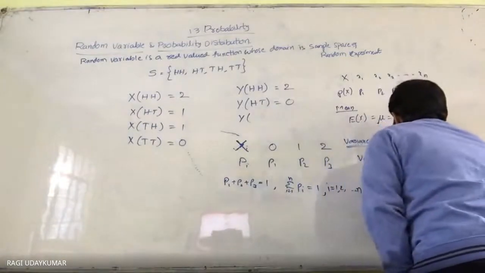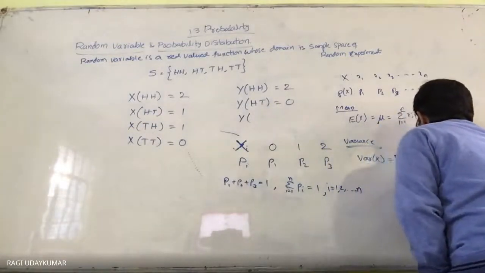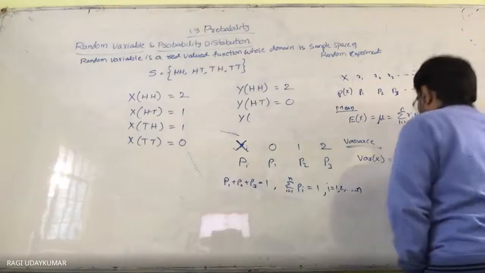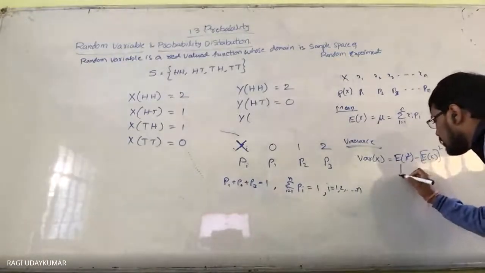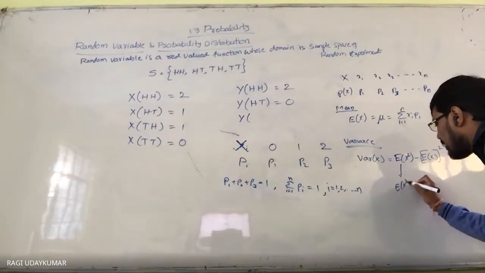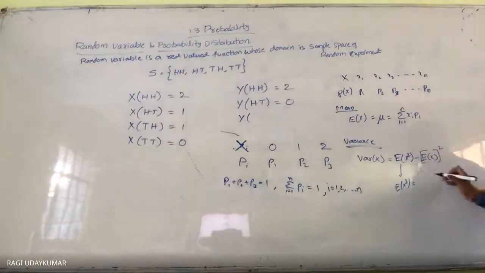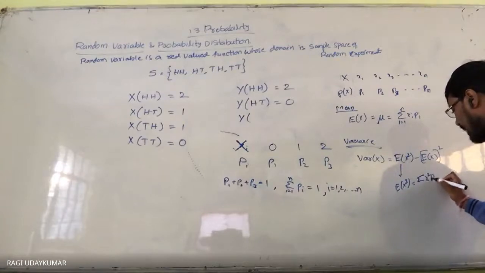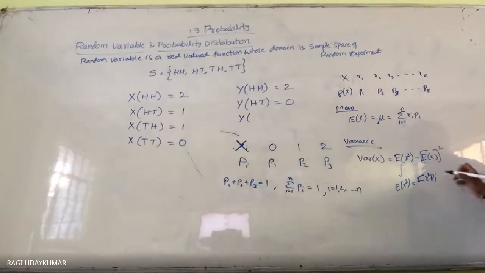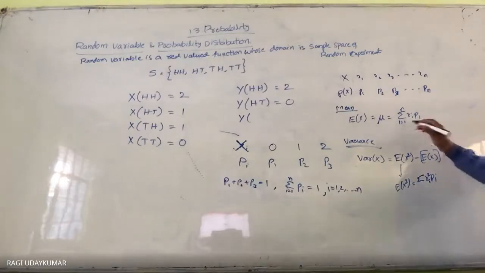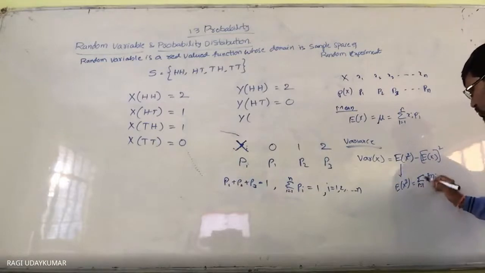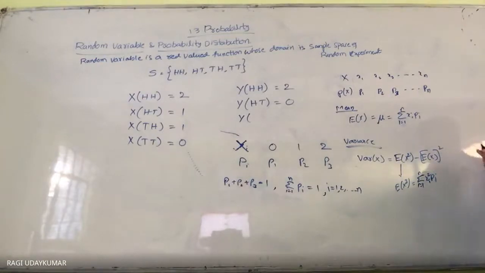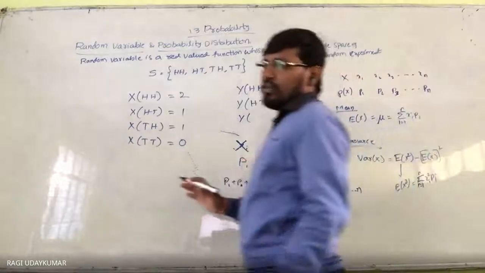Variance can be found as E of x square minus E of x whole square. Here E of x square is nothing but sigma xi square pi, i equals 1 to n. But this is deleted from your syllabus. It is not necessary for you to apply.